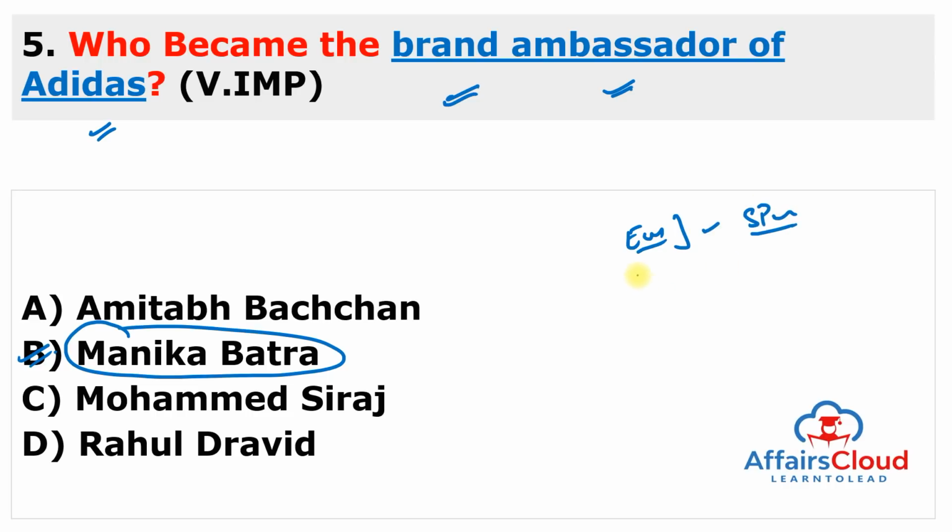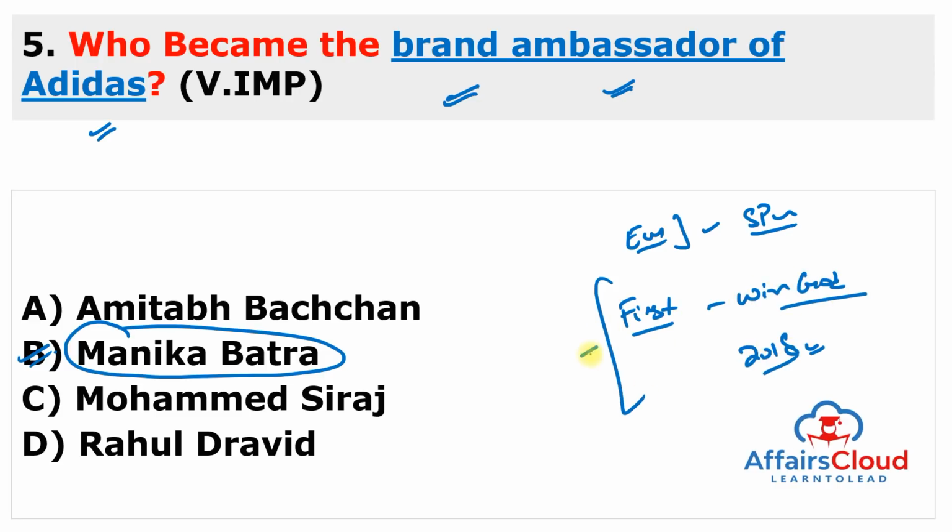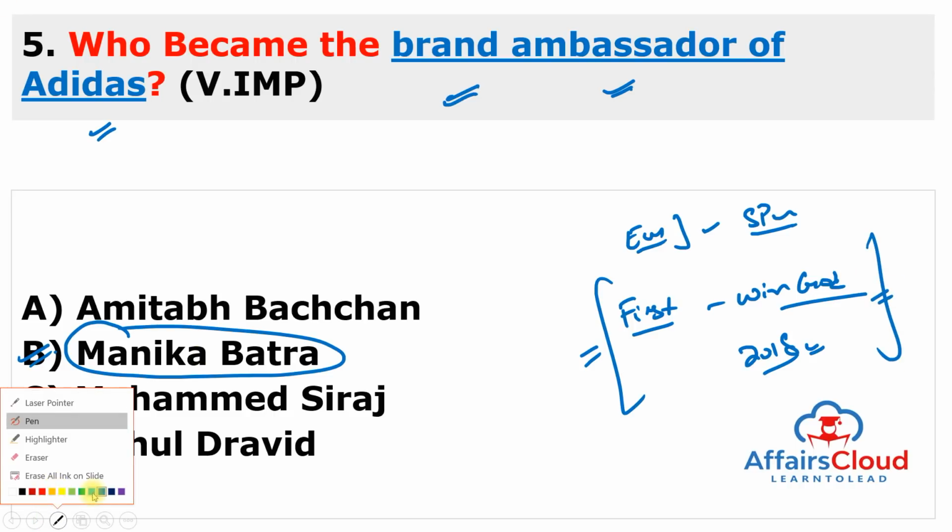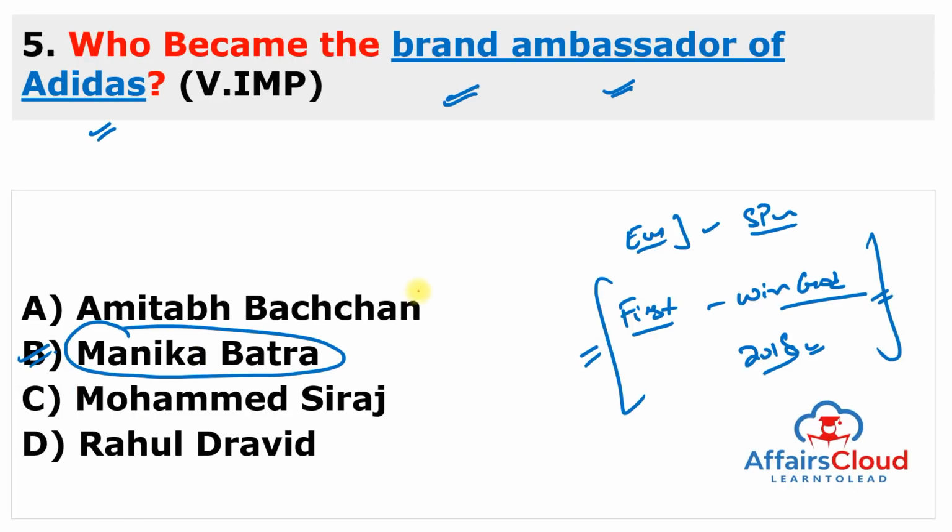And Manika Batra is the first Indian, remember, first Indian woman to win gold in table tennis at the Commonwealth Games in 2018. This is very important, and this question was repeated in so many exams in the year 2018 and 19. But you can also remember other names because these were recently appointed as brand ambassadors of other companies.